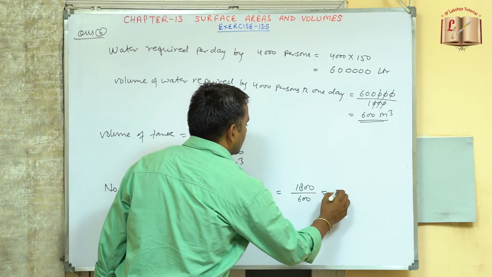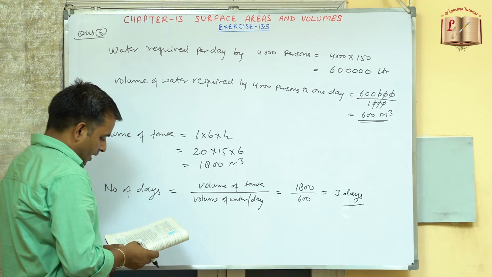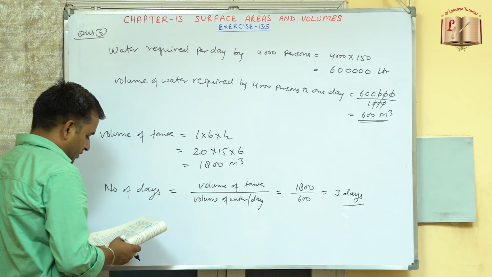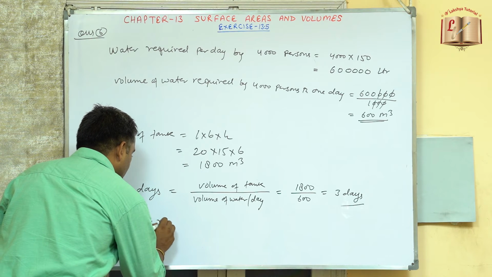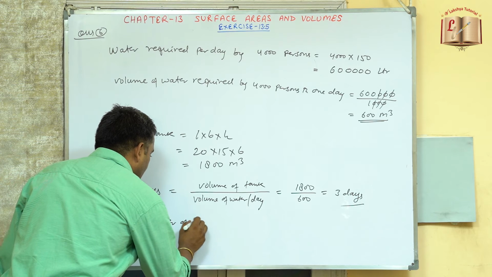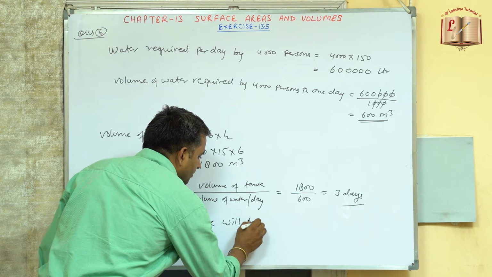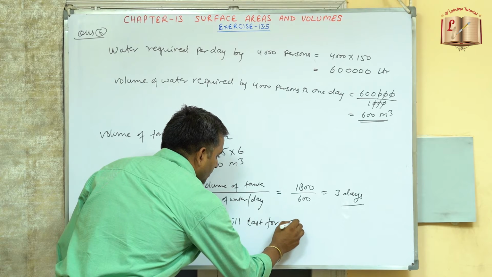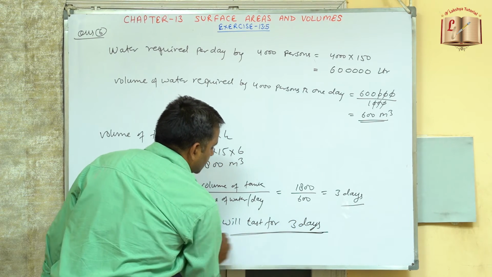So this will be equal to 3 days. So we got for how many days the water of this tank will last. So the water of the tank will last for 3 days. So this is our answer.